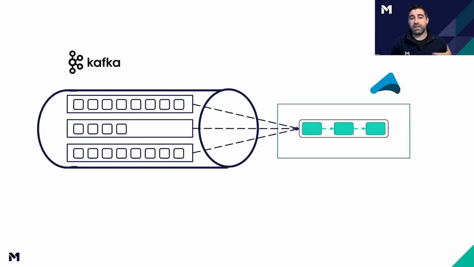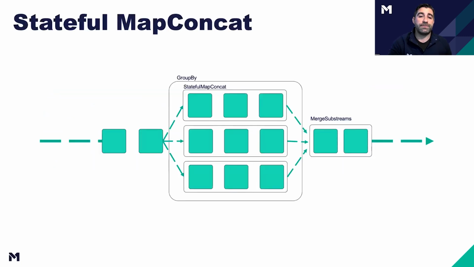So the first model we're going to work with, well, all the models for today are going to be pulling data from Kafka. So we've got partitioned data in Kafka. The data is partitioned by the company. So everything for Amazon will be on one partition, and then everything for GM and Apple will potentially be on other ones, but we're partitioning by the company. And then we have an Akka Stream instance that is reading this data. For this example, we're running it locally, so we've just got one node that's running all of this.